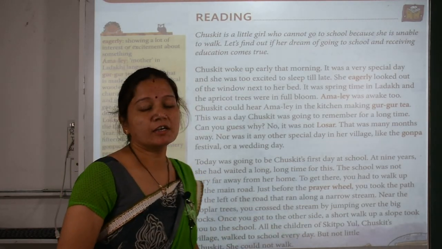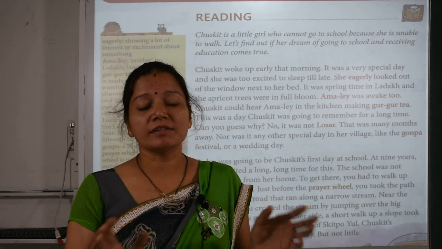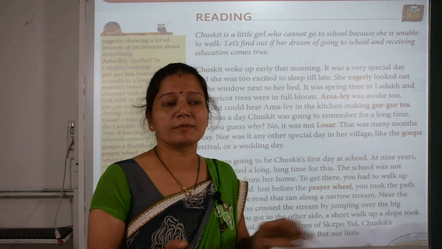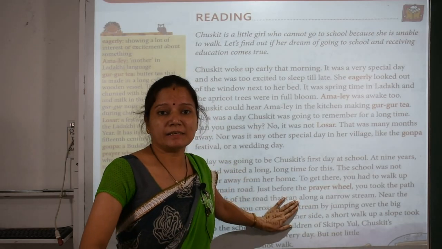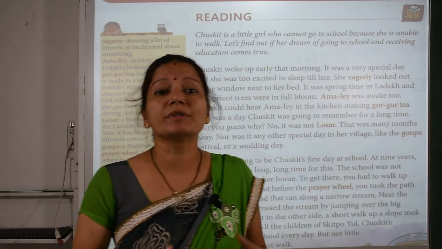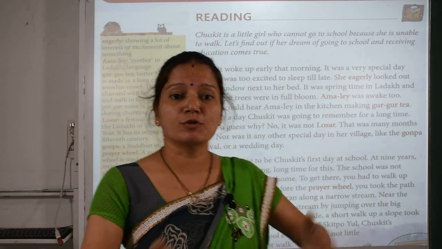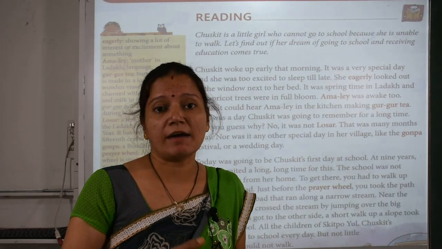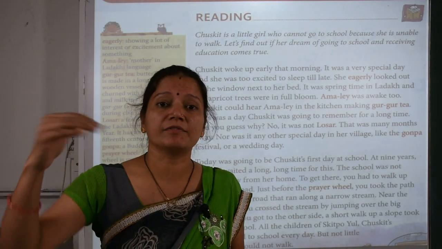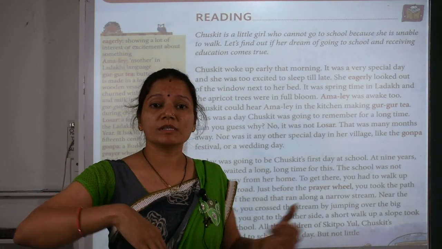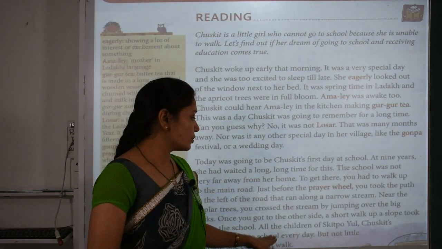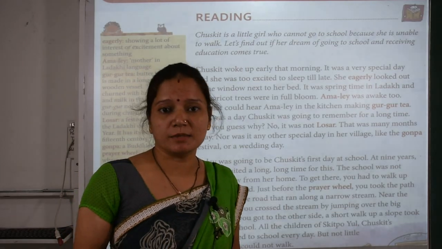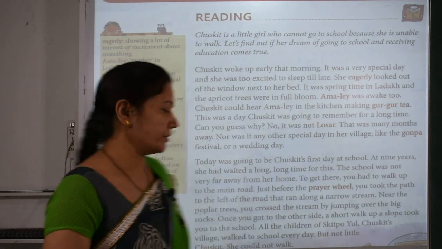Walk to school every day. So in this way, all the children used to go to school. So it is very risky, okay. The path is not easy, okay. So all the children put their life in danger. They have to cross the forest, they have to cross the river, they have to climb that area, and then suddenly they have to come down on the slope. Okay, but little Chaskit, she could not do all these things because she was unable to walk.